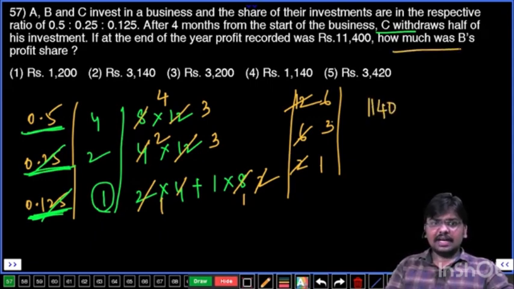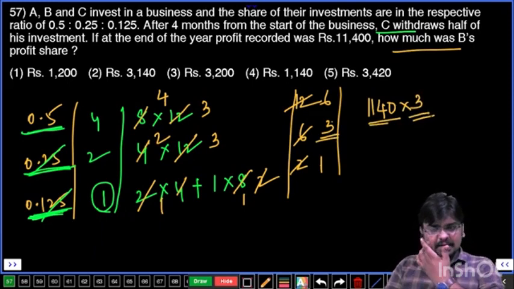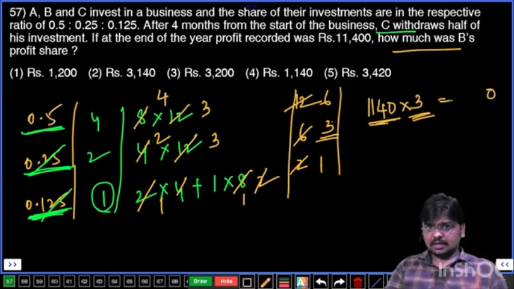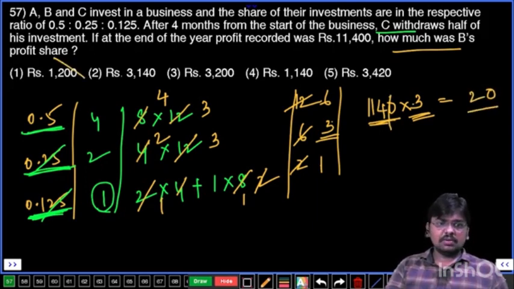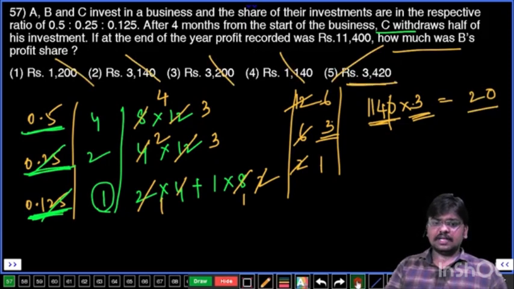So finally, you have to calculate B's share. B's share is 3 parts, right? That means into 3. It is a 3 multiple, so the answer must be a 9 multiple. 3 multiple into 3 multiple, 9 multiple. Or else your answer will end up with 0, because every option is ending with 0, and 3 fours are 12, that is 2. Answer must be ending with 20. Only one such option, fifth option, final answer.